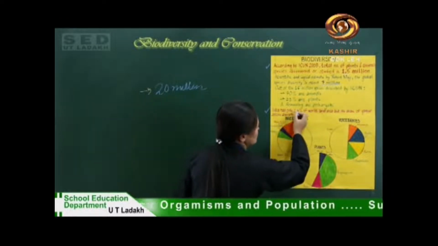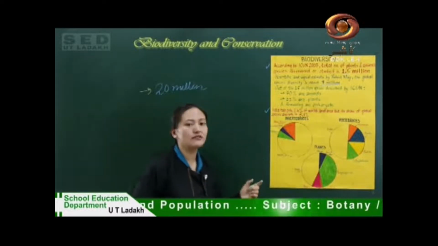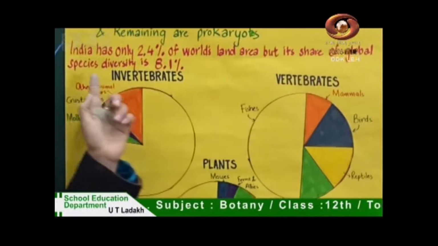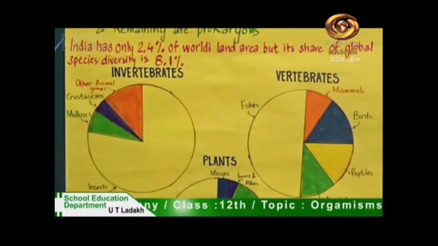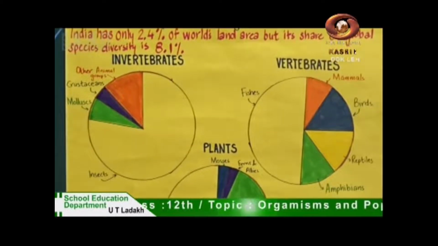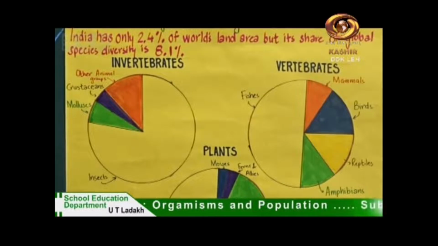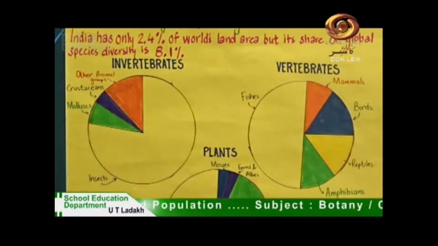India has only 2.4% of the world's land area, which is quite less, but its share of global species diversity is 8.1%, which is quite huge.